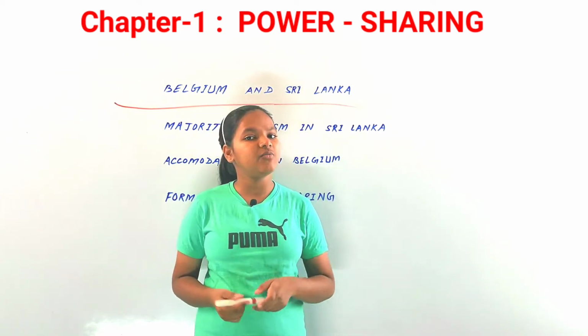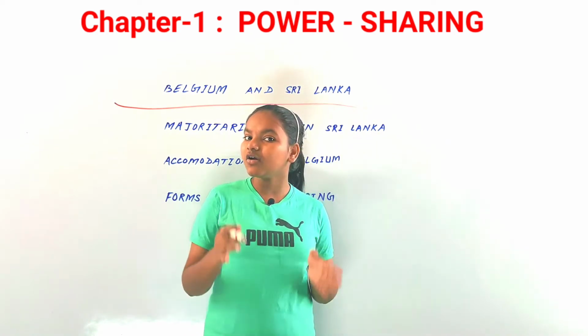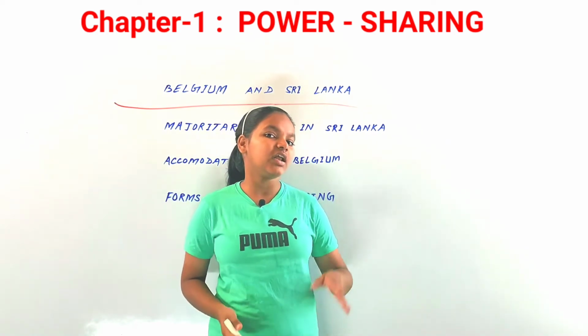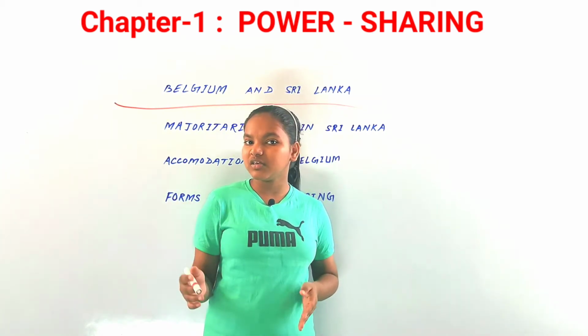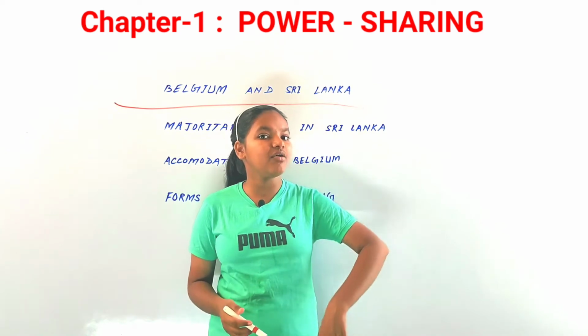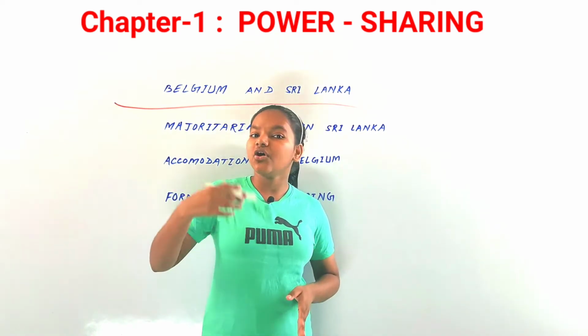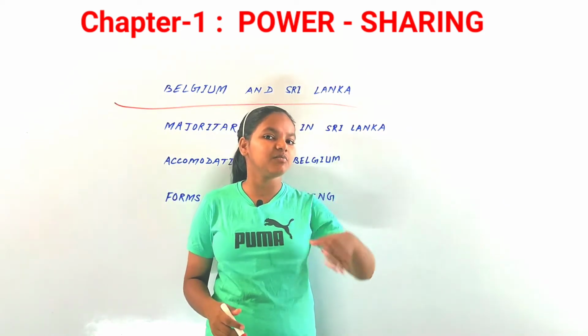The remaining 1% are German speaking people. So there are mainly three groups in Belgium: the Dutch speaking, the French speaking, and the German speaking. Among them, the Dutch speaking people are in the majority and the French speaking people are in the minority.